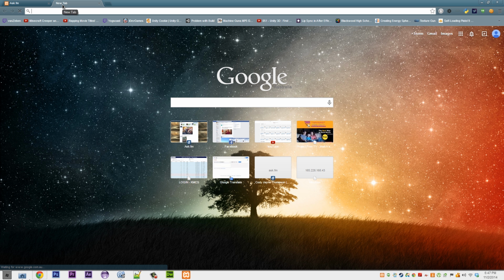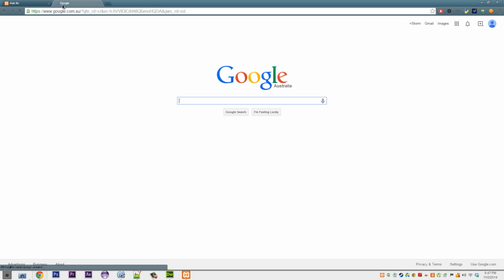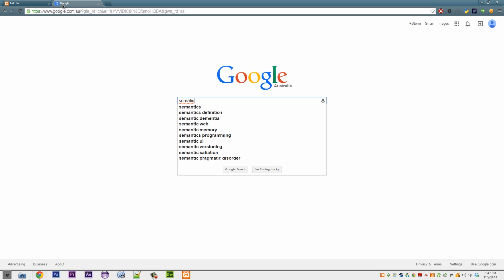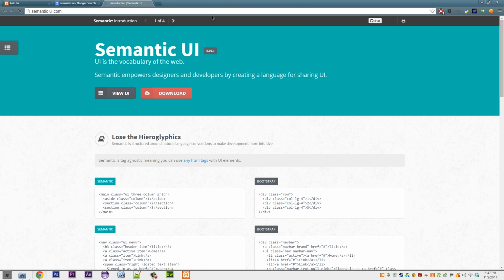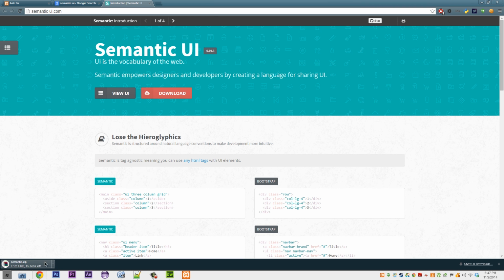Okay, so in this series we're going to use a framework. A framework is just so we have some base styles already implemented for us. What you need to do is Google Semantic UI, and it's our top one. Basically this has some styles already there for us, which is easier on the eye and faster for us to code. So you just download that, and it will be 2.4 megabytes. We'll give that 10 seconds.